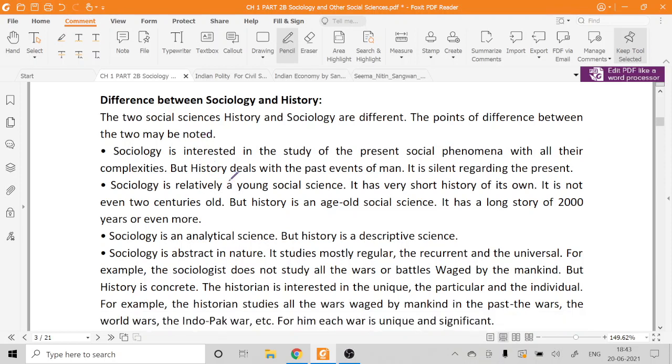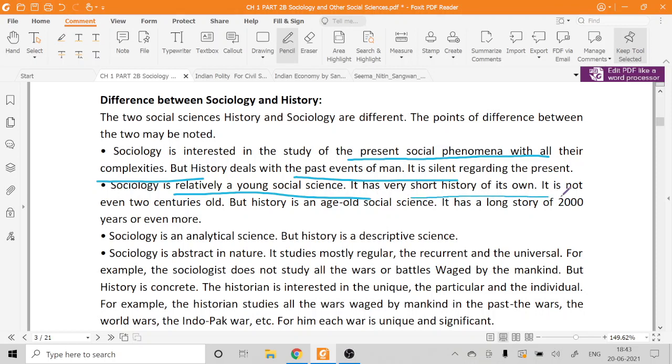Sociology is interested in the study of present social phenomena with all their complexities, but history deals with the past events of man. Sociology is a relatively young social science, because it has been established very recently.